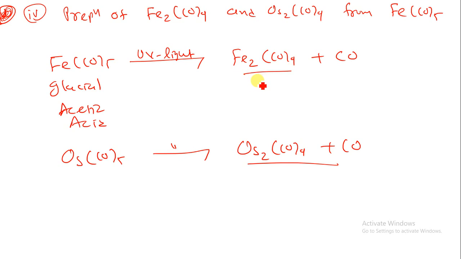So for Fe2CO9, we have already studied its structural properties. In that way you can also produce Os2CO9. So these are the four general methods by which we can produce a metal carbonyl. The first method is the direct method, which we have already seen.